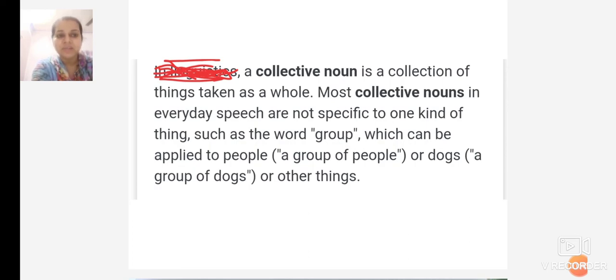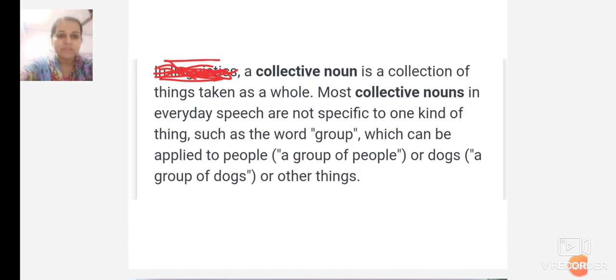There are different names for sets of people, for sets of animals, for sets of creatures and things. So the group name which we use is known as a collective noun.